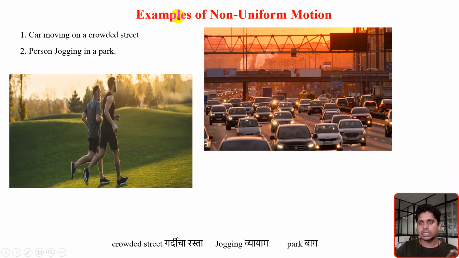So all this is an example of non-uniform motion. The motion of the person, or of us, there is supposed to be non-uniform motion. Okay, so the car moving on a crowded street and a person jogging in the park are perfect examples of non-uniform motion.